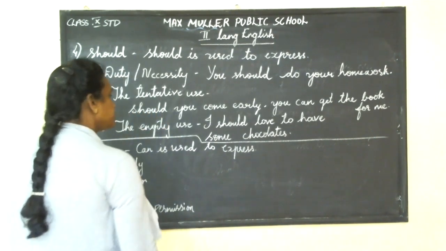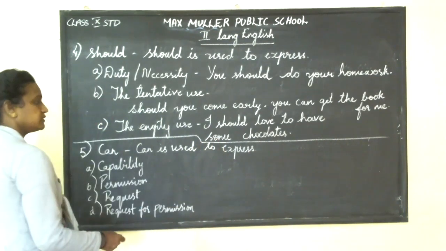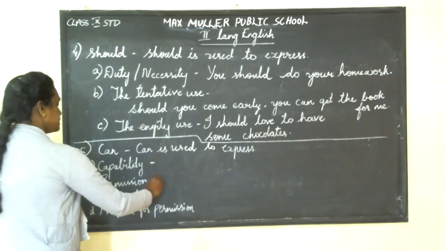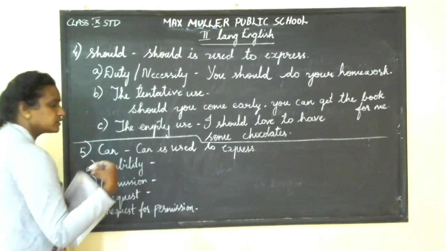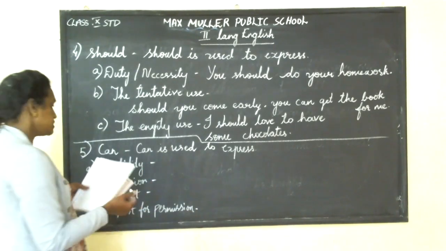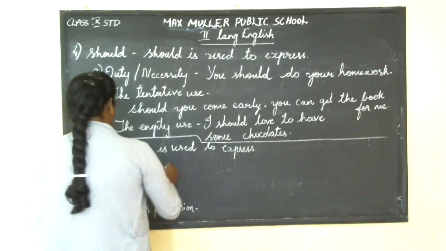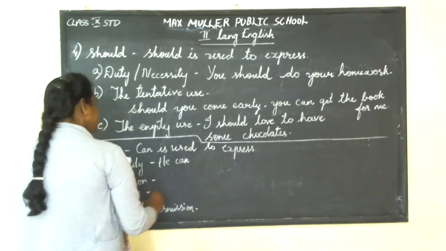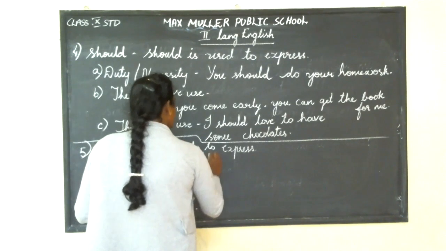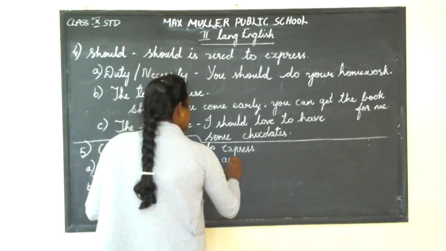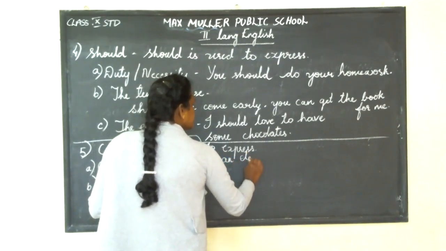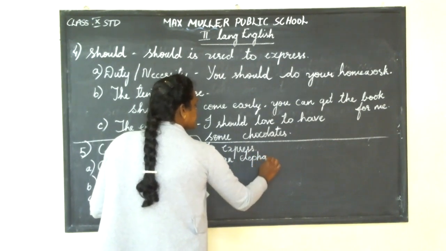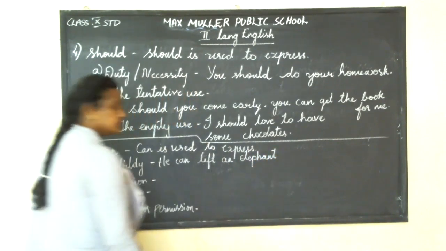Okay, another one is possibility. I'll give you the other way. So what is capability? You are talking about whether they could do it or not. Can you do this? That you are talking about. He can lift an elephant. It is your capacity, isn't it?